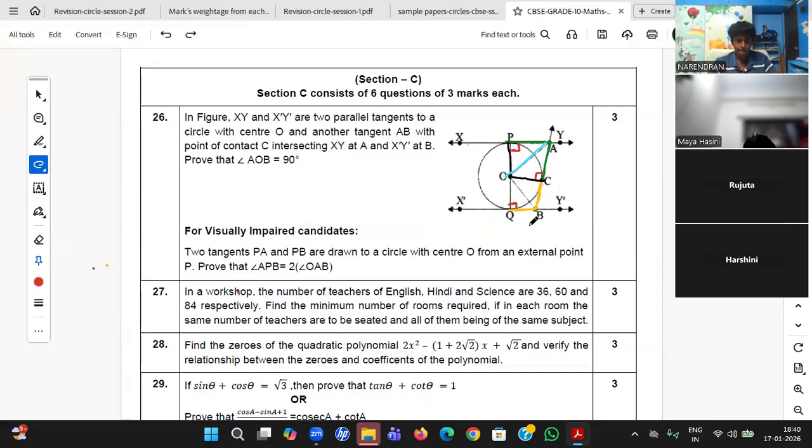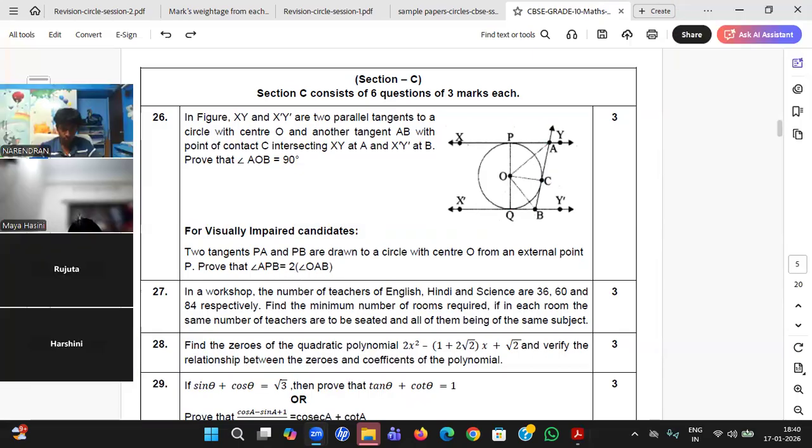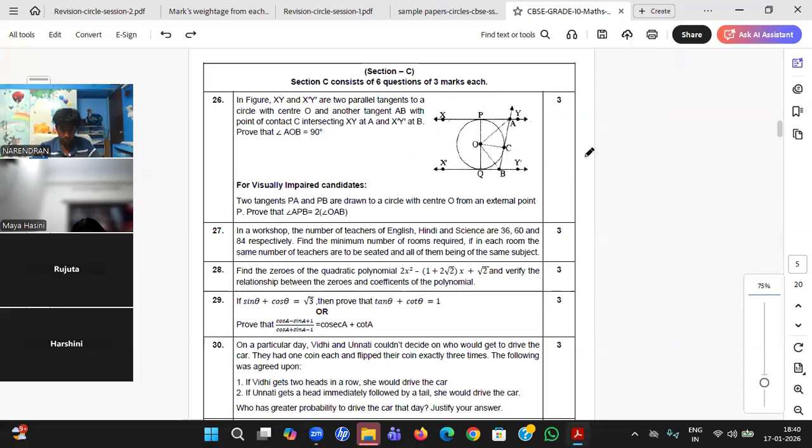Okay, so I just repeated the question because I don't want to overlook it. This may come again. This question is also most repeated. Two tangents PA and PB. So Harshini will tell me the procedure. Two tangents. So there is a circle, two tangents.